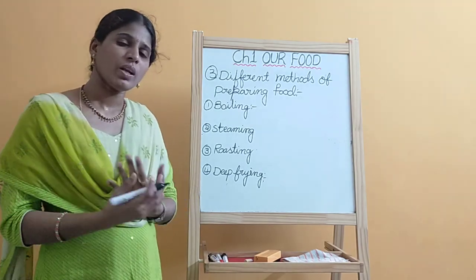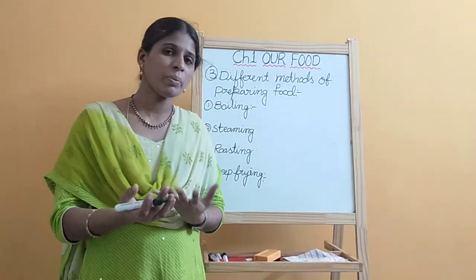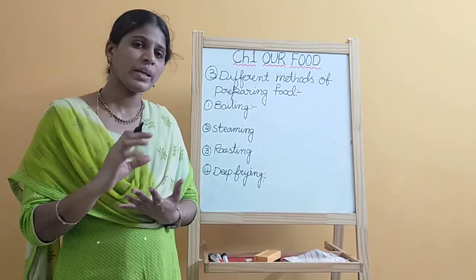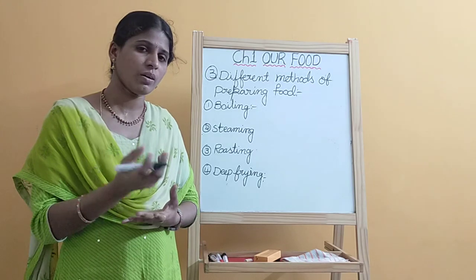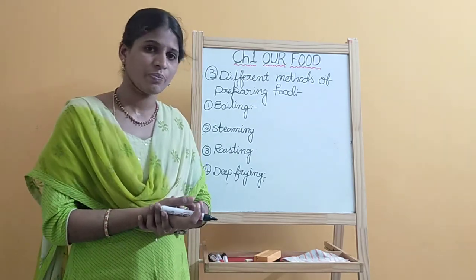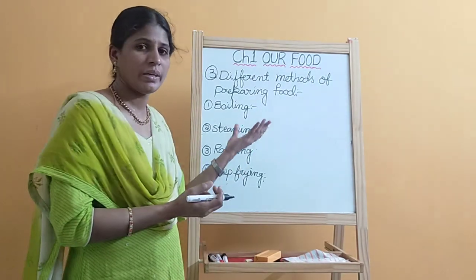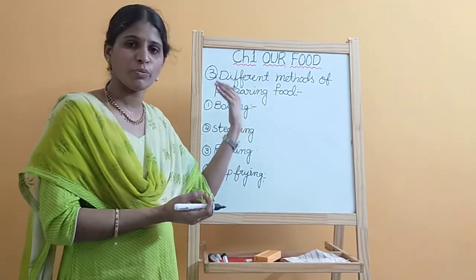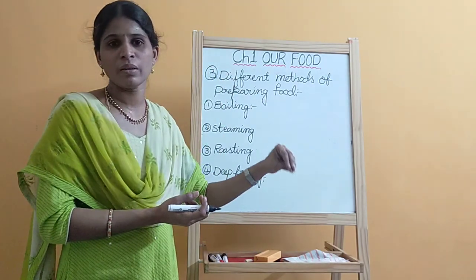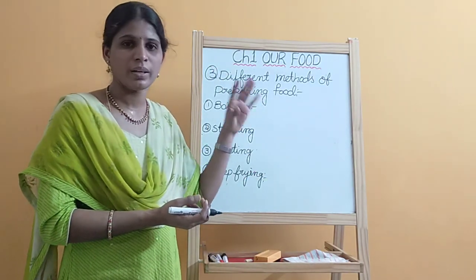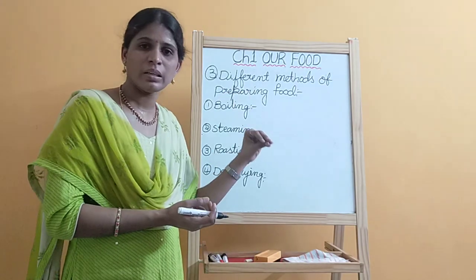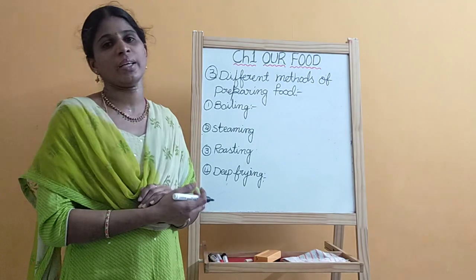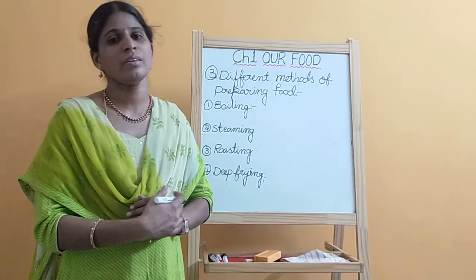You take any bowl and keep it on the stove top, and fill it with water, and when it reaches 100 degrees centigrade, the water boils. Before that you keep the food item you want to cook, submerged in the pot. After the water boils, it cooks the food materials present in the vessel.